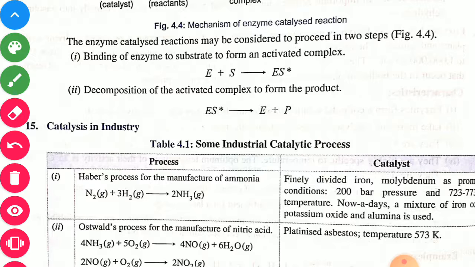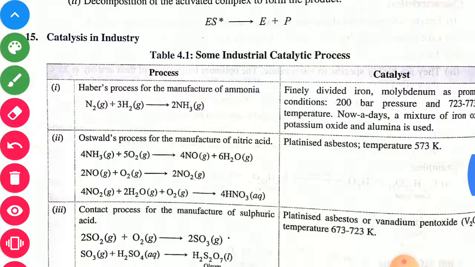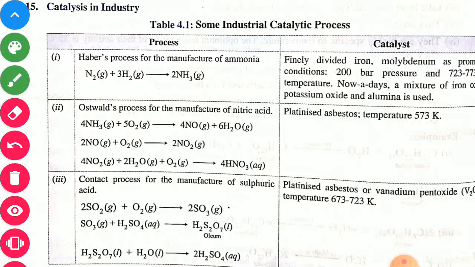Now, a list of some catalysis in industry: Haber's process, catalyst finely divided iron, molybdenum as promoter; Ostwald process, catalyst platinized asbestos, temperature 573 Kelvin; contact process, manufacturing sulfuric acid, catalyst platinized asbestos or vanadium pentoxide.